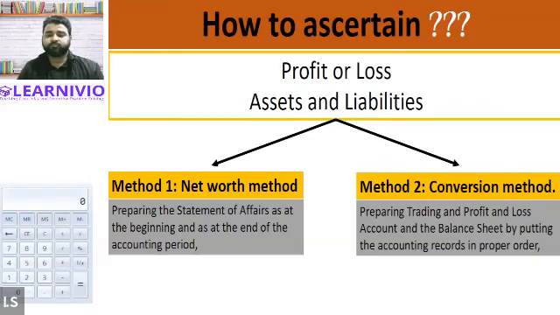Since the business is following the single entry system, it is difficult for such an entity to calculate the correct profit or loss. So for the ascertainment of correct profit and loss, we have two methods: first is the net worth method and the second is the conversion method. In the case of the conversion method, we prepare the trading and profit and loss account and the balance sheet, just like we used to do in the previous chapter, the final accounts. But the other method is the net worth method, in which we will be preparing the statement of affairs.